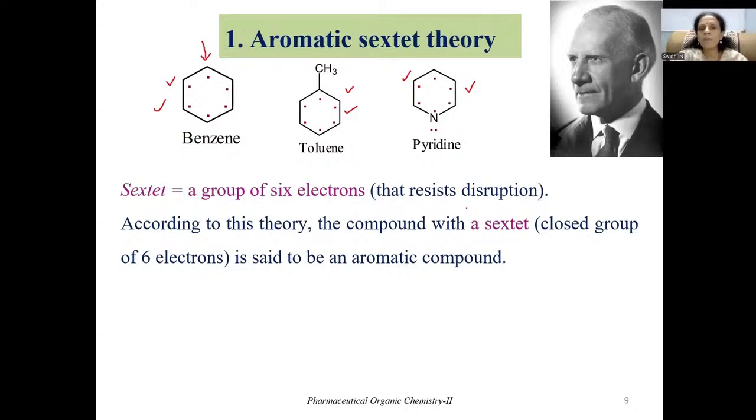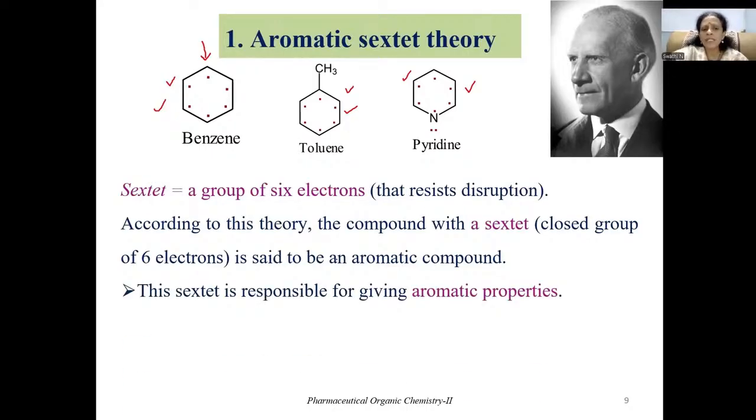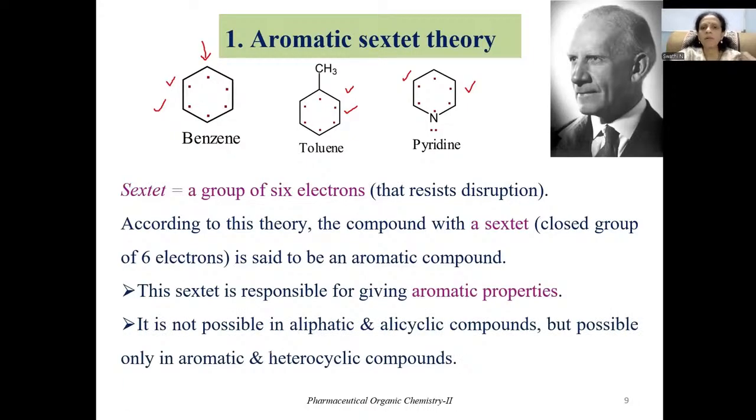So whatever the compound may be, wherever the sextet is maintained, those compounds are considered aromatic compounds. It is this particular sextet which is responsible for the aromatic properties based on the aromatic sextet theory. This kind of sextet, that is a group of 6 electrons, is not maintained in aliphatic and alicyclic compounds. It is maintained only in aromatic as well as heterocyclic compounds. Even in pyrrole, furan and thiophene this sextet is maintained. And that is the reason, even though they are heterocyclic compounds, they are considered heteroaromatic compounds.